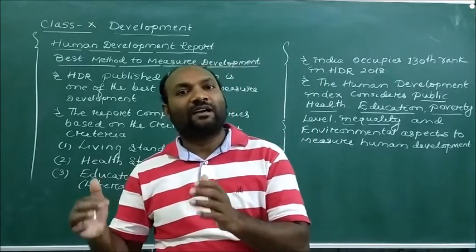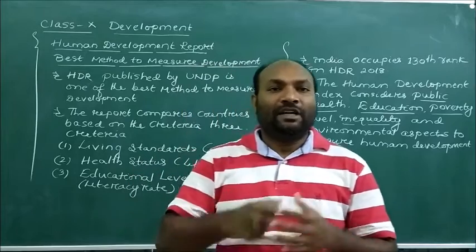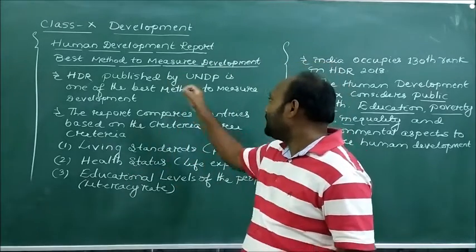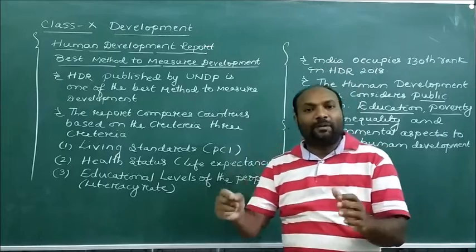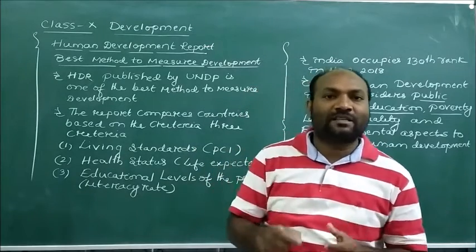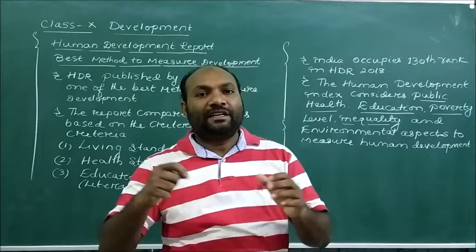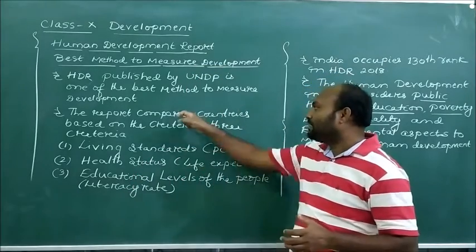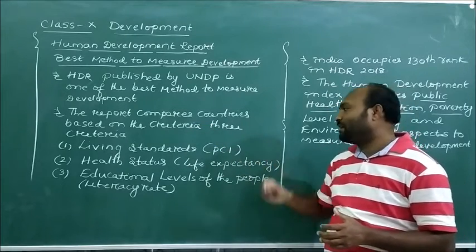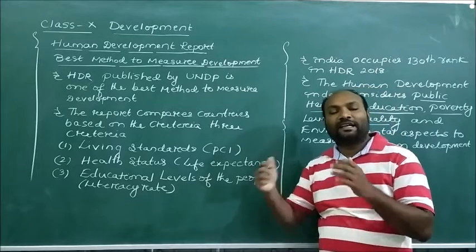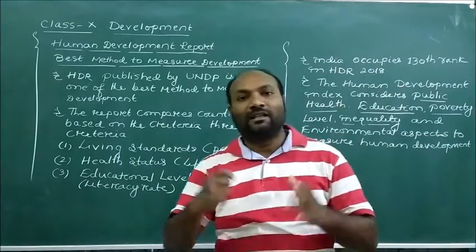The United Nations Development Program has developed the HDR report, and it is considered one of the best methods to measure the development of nations. As far as development is concerned, we need to analyze the nations under the categories of living standards, which considers the per capita income, the health status, which comes under life expectancy, and at the same time the educational levels, which is known as the literacy rate.